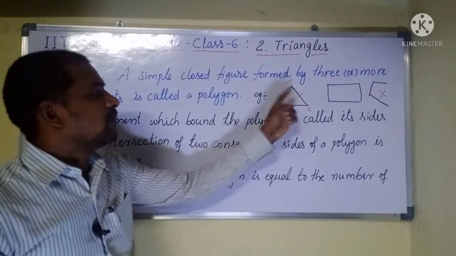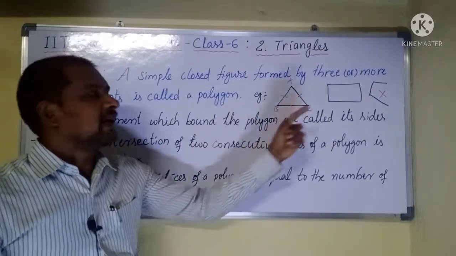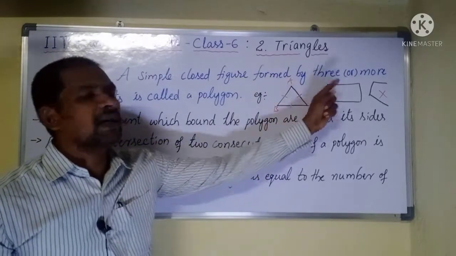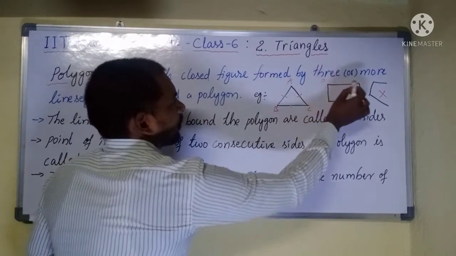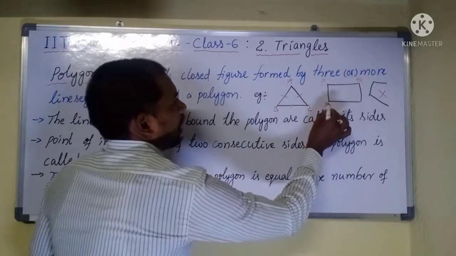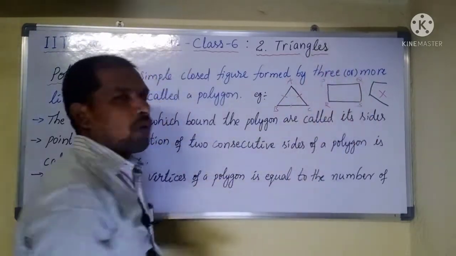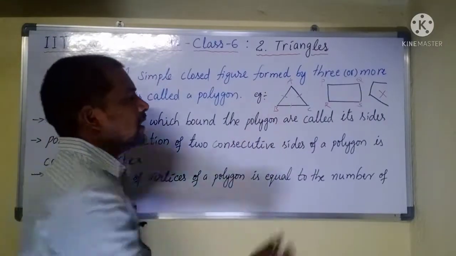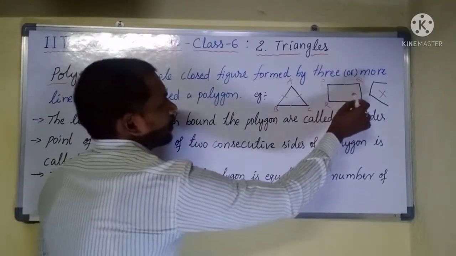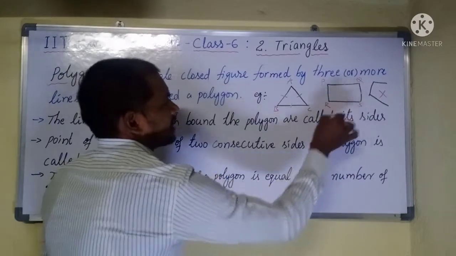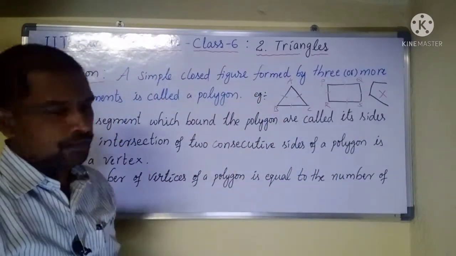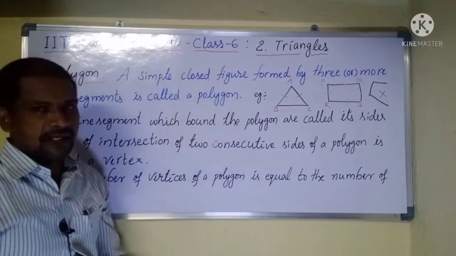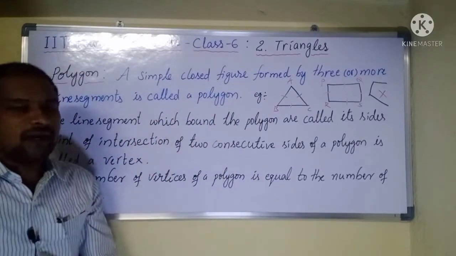These are called its sides. If you take this rectangle PQRS, the sides are PQ, QS, SR and PR. So this is point number one.